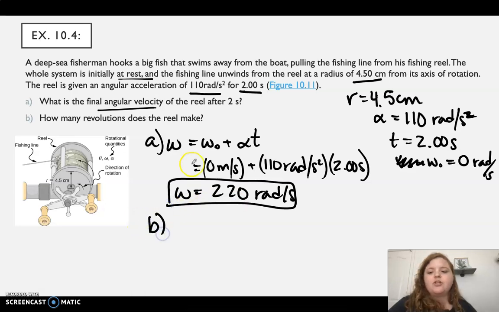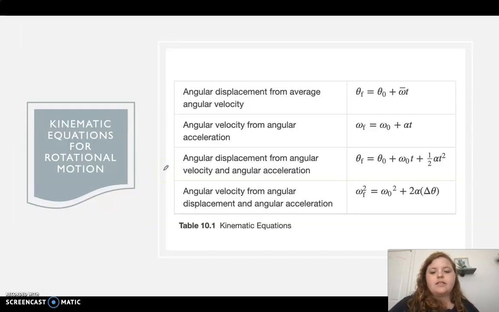Now we want to know how many revolutions the reel makes. So how many times is there a rotation? That is going to be swept out over some angle, right? So let's look at our equations. We have some final angle that we want to know, and our initial angle, that'll just be 0.